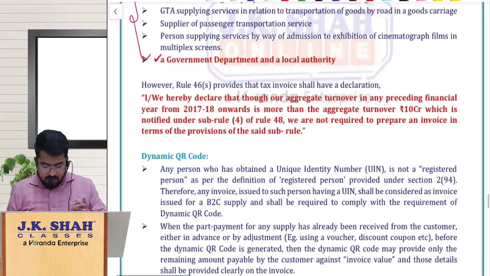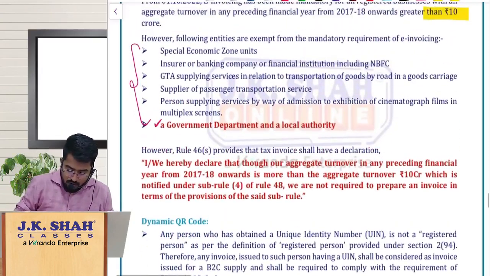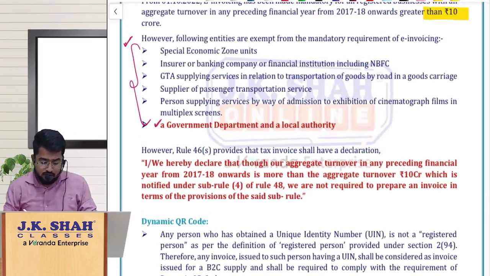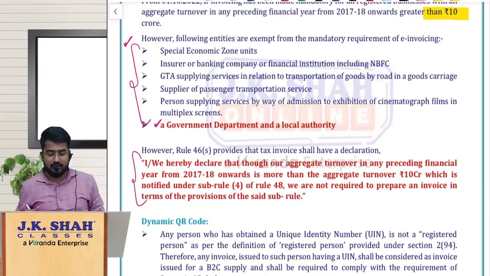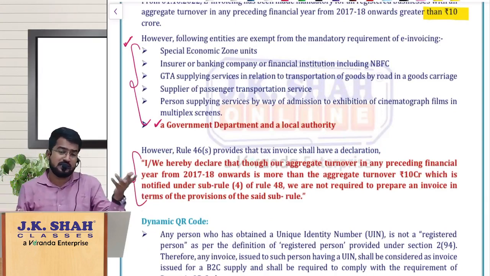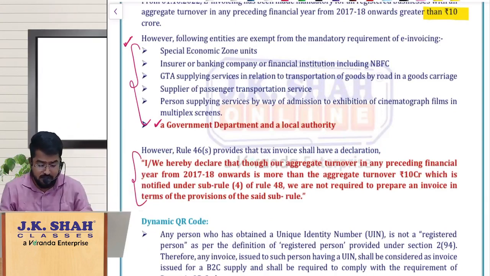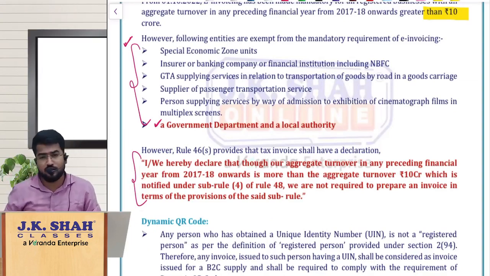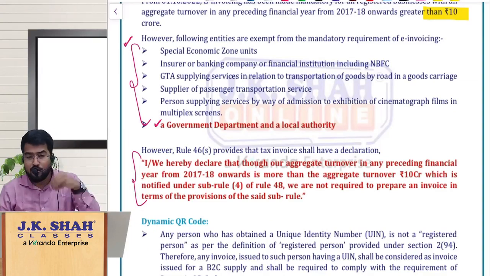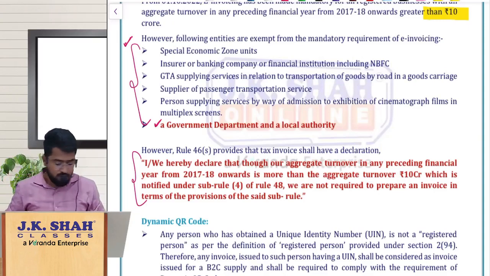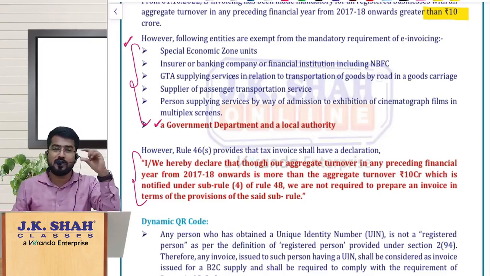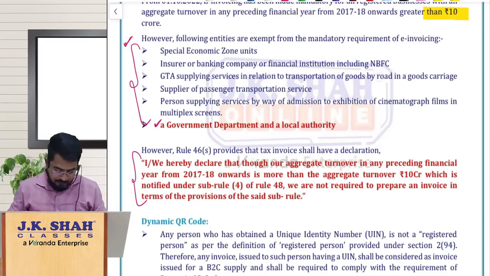And another interesting thing is these people who are not required to raise e-invoices are supposed to give a declaration on their invoice saying that, hereby we are declaring that even though our aggregate turnover in any preceding financial year from 17-18 onwards is more than 10 crores, we are not required to raise e-invoice because of rule 48 sub rule 4. So they should give a disclaimer kind of thing on their invoice. Fine. So that is the amendment there.